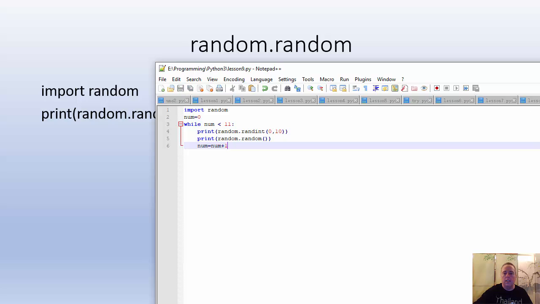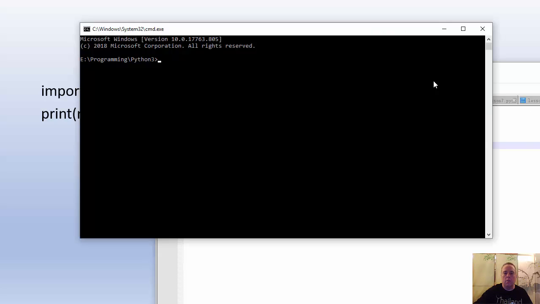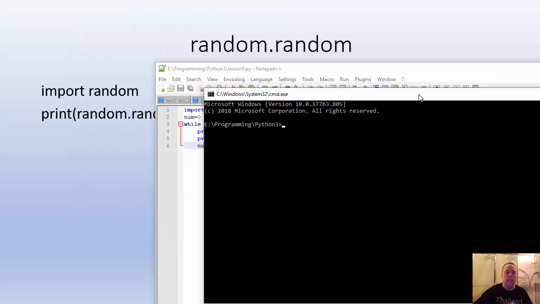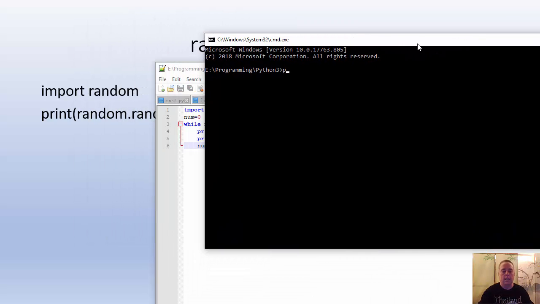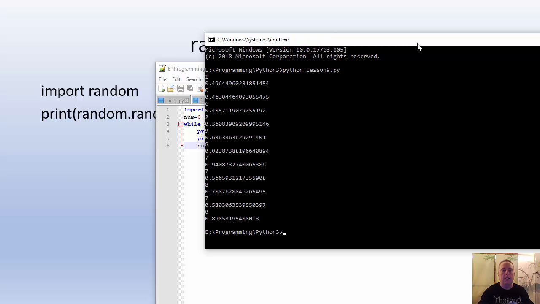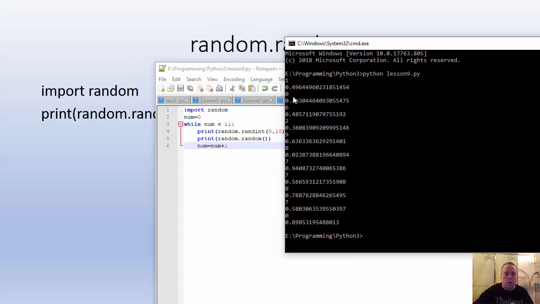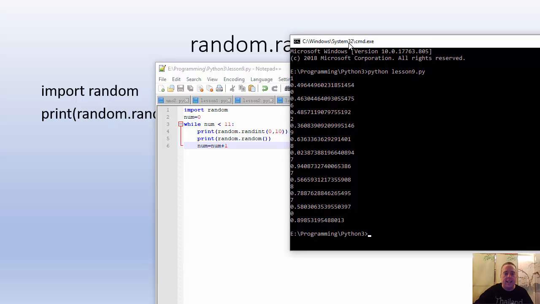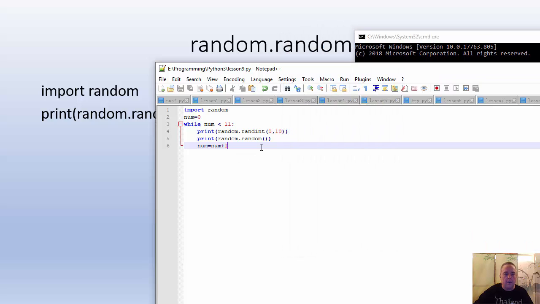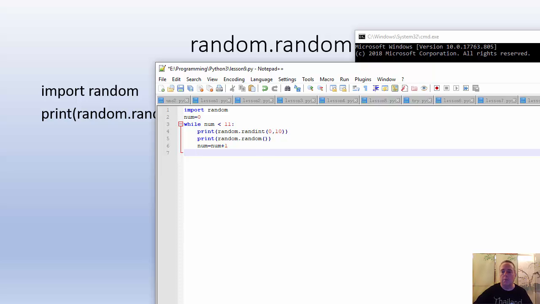Save. Let's open CMD. And this is lesson 9. python lesson 9.py. So we have 1, 0, 6, 2, 9, 8, 7, 7, 8, 7, 0. Wow, let's take a look at that. Let's make this smaller.